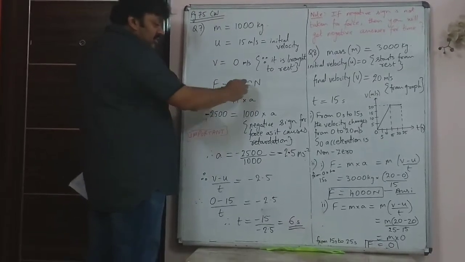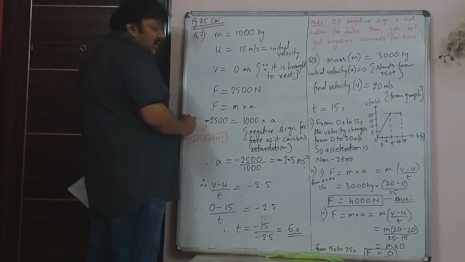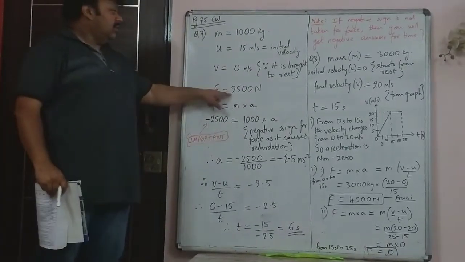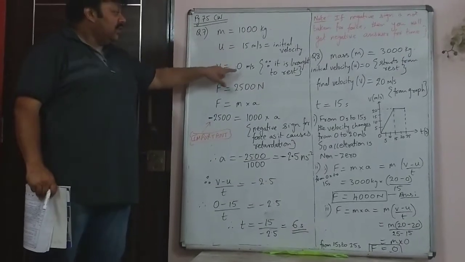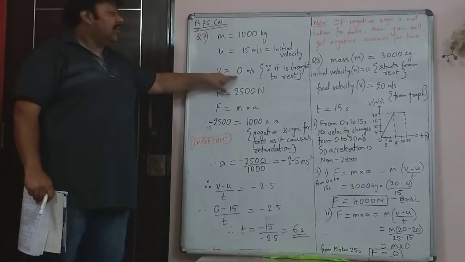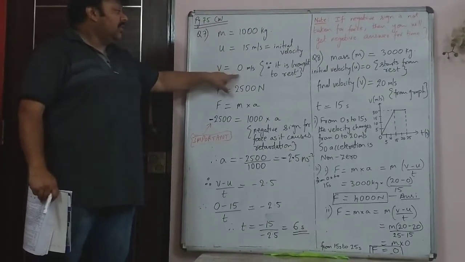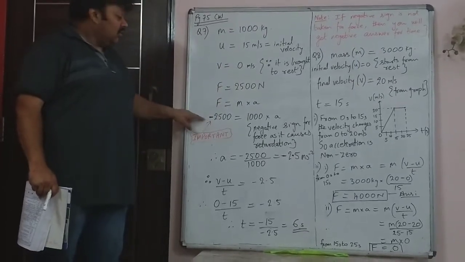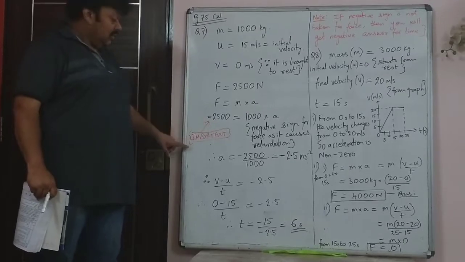So force is 2500 Newton, but be careful. This force is reducing the speed from 15 meter per second to 0 meter per second. Therefore, when you do the sum, use a negative sign for the force. That is important.